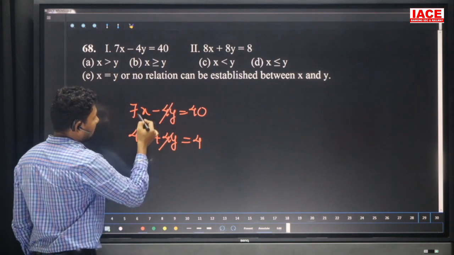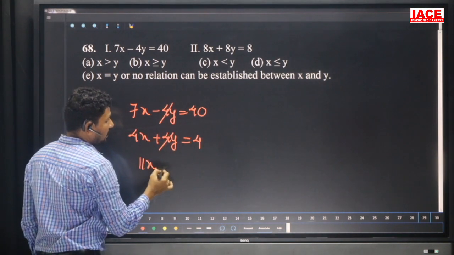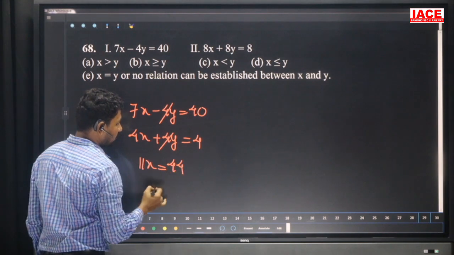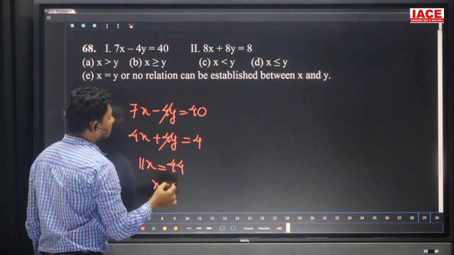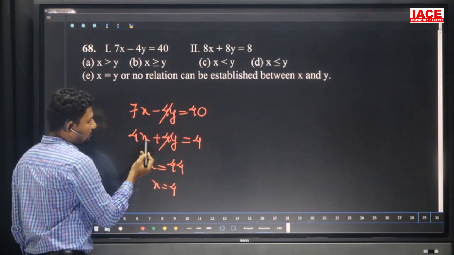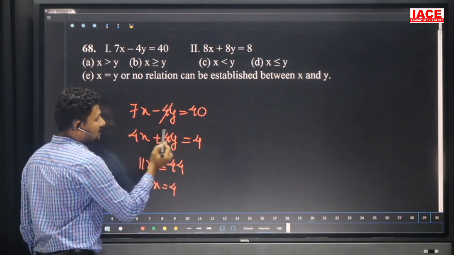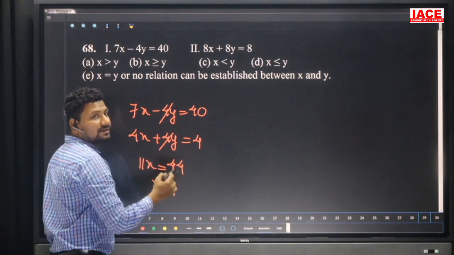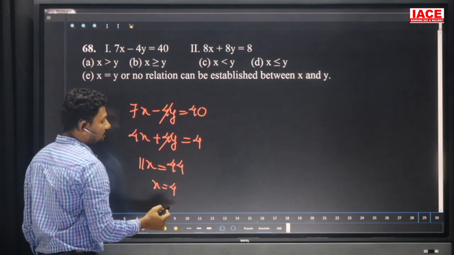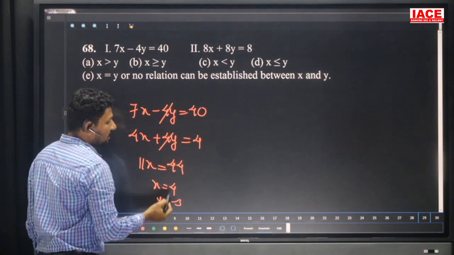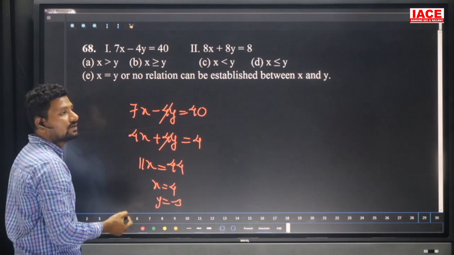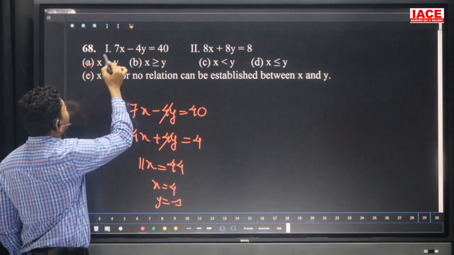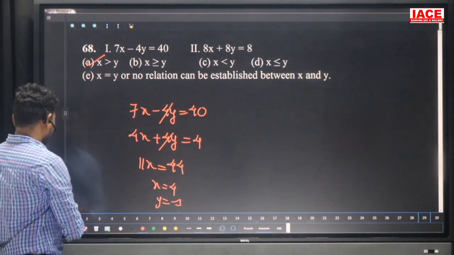Here cancel. 7x plus 4x is equal to 11x, and 40 plus 4 is 44. Then x is equal to 4. We substitute 4 in the value: 4 times 4 is equal to 16. 16 removed from 4 is equal to minus 12. Minus 12 divided by 4, we will get y is equal to minus 3. Then 4 and minus 3: y value is negative, x value is positive, means x is greater than y. Our option is A.